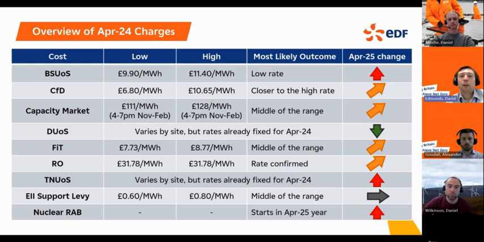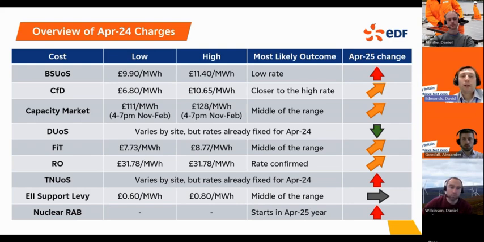The reason it's not been included before is we're still waiting for some of the finer details of the scheme to know exactly how it will work, what levels of chargeable demand will be, how the rates will vary, and so on. But we're starting to get a better idea now that Elexon have published a bit of data, so we can include that in here. You can see the range of outcomes that could be there.